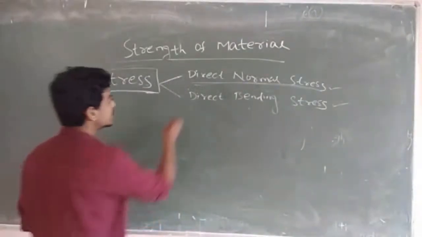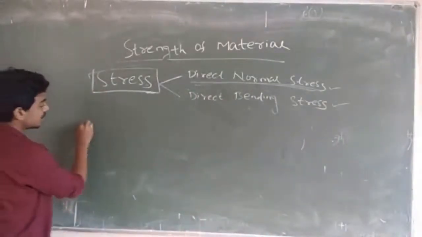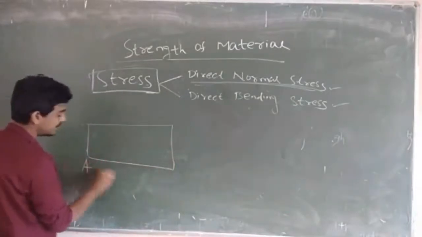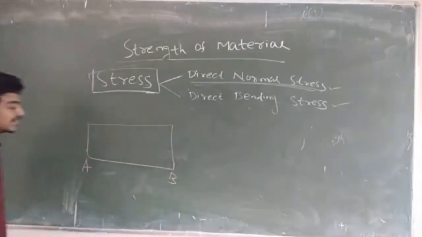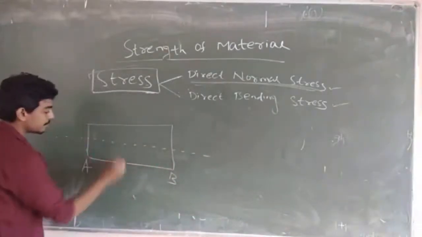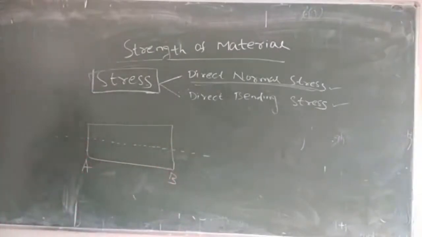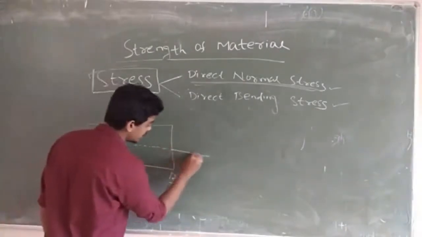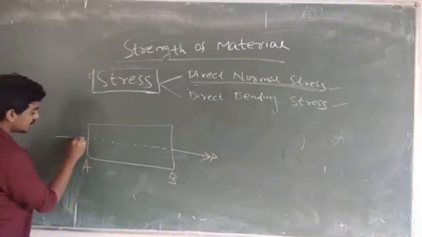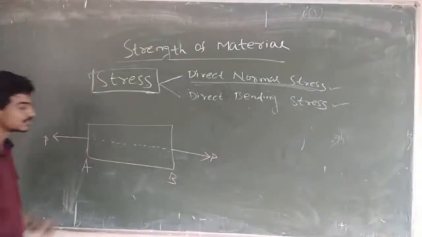To understand this, we can take one example. I am taking one body, suppose AB. In this body, suppose this is the neutral or central axis. Here I am giving one load, that can be denoted by P or you can denote by F. So I am denoting it here as P. So this is one body.